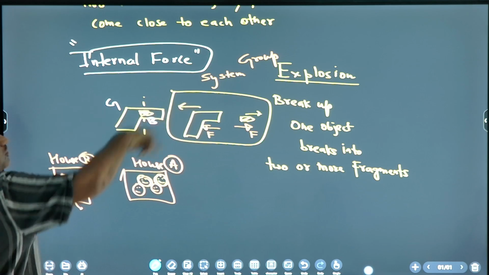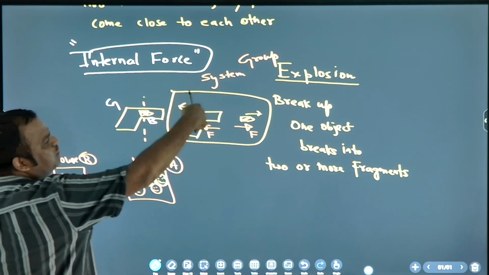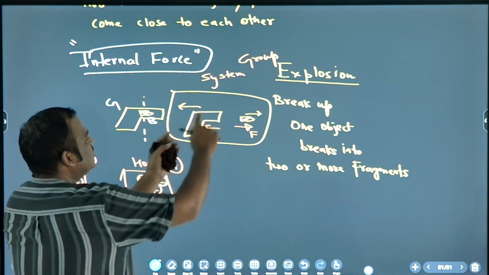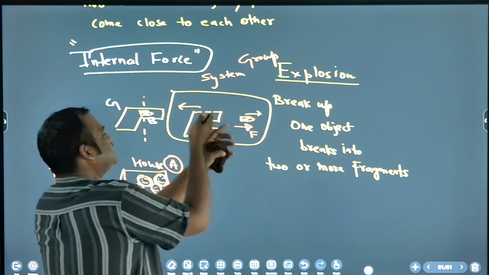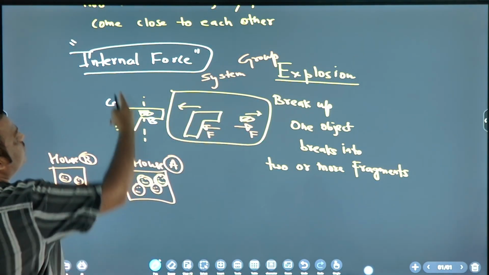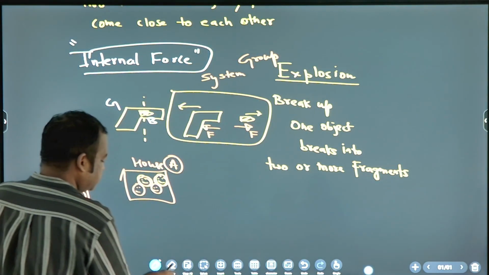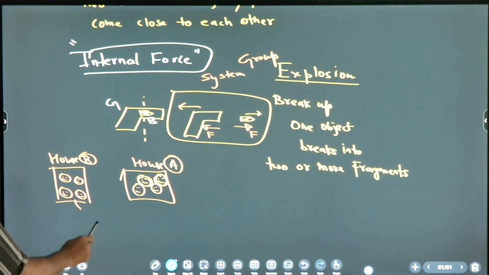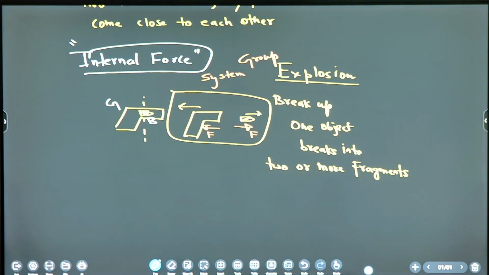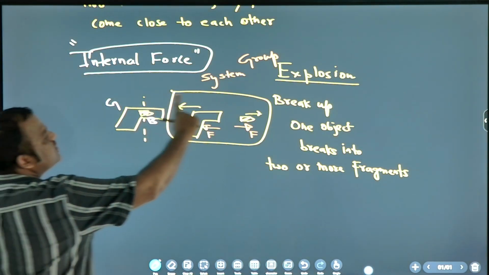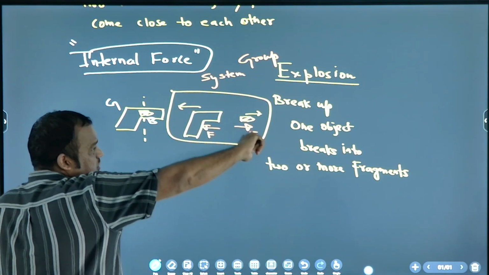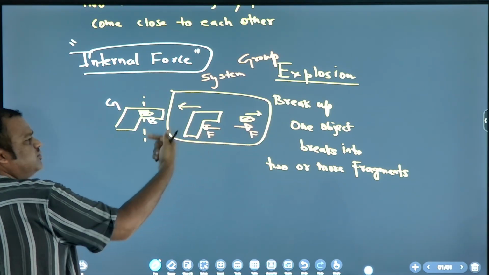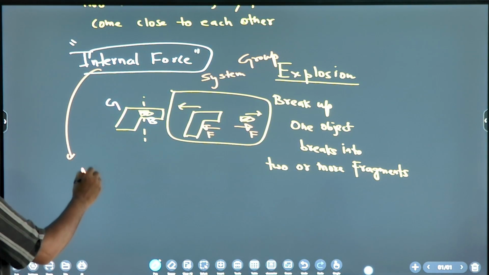So now I am going to physics. Gun and bullet, some chemical reaction is going on. The gun is exerting force on the bullet, right side. The bullet is also exerting force on the gun, left side. So what type of force is that? Internal force. So when you consider this as a system, internal forces cancel each other. The force on the bullet is right side, and the force on the gun is left side. So what is the net internal force?